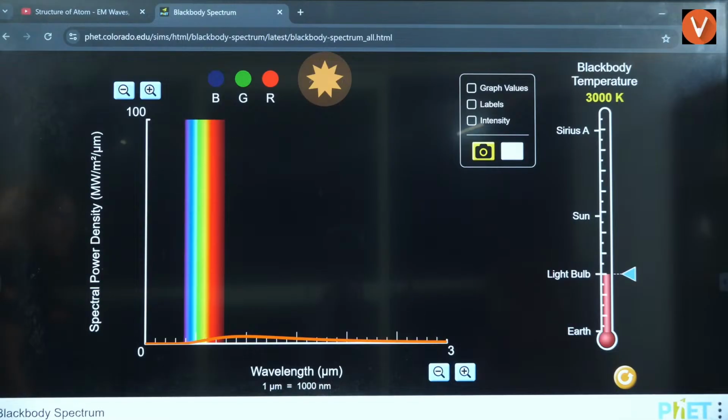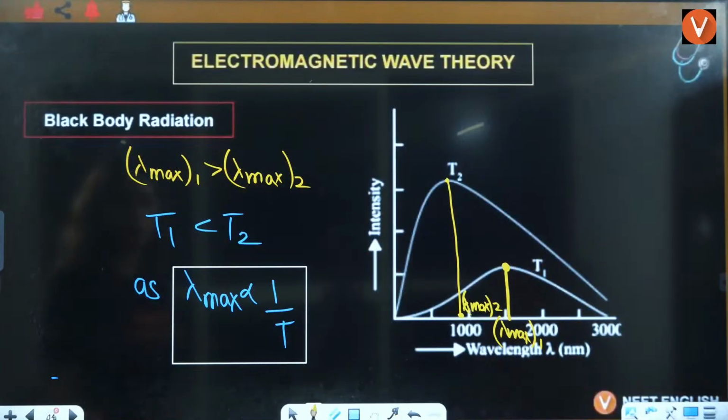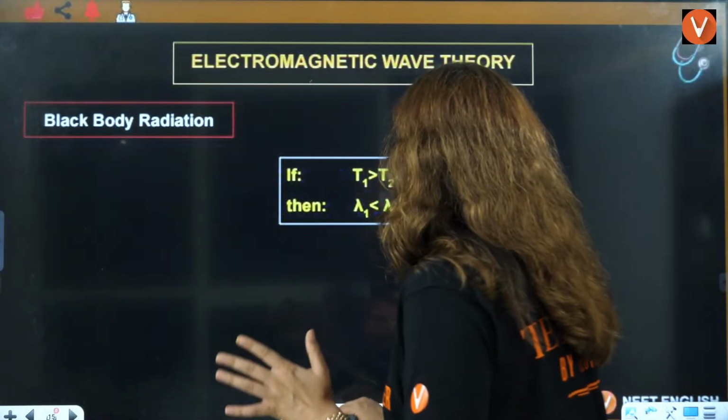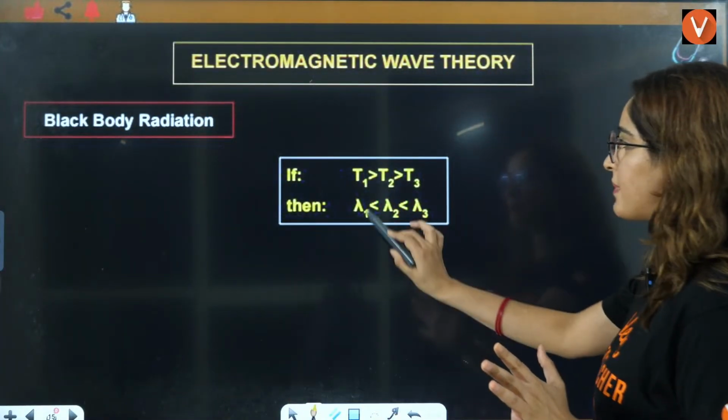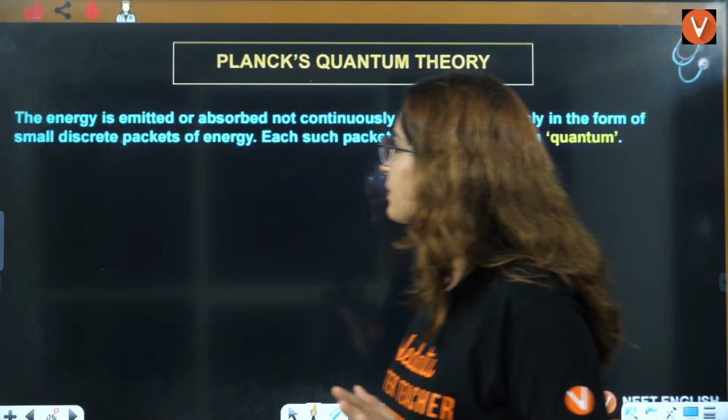So guys, that's it for black body radiation. Maximum that I can tell you, I have told you already, because more than this is not in your syllabus. Now let's talk about other things here. We have already discussed that lambda and T are inversely proportional to each other.